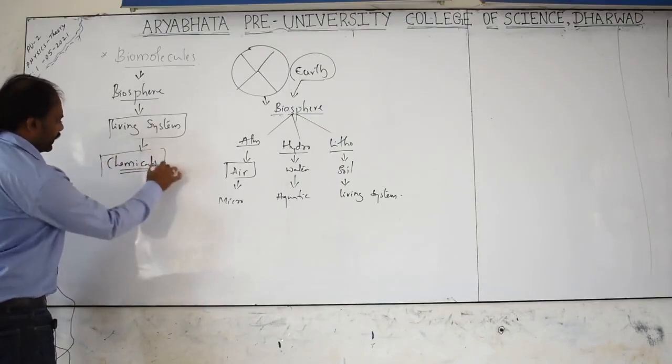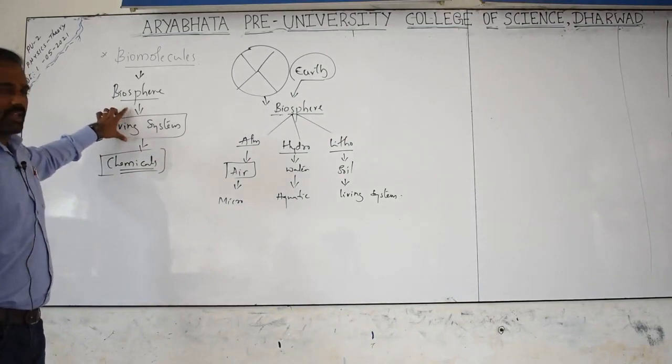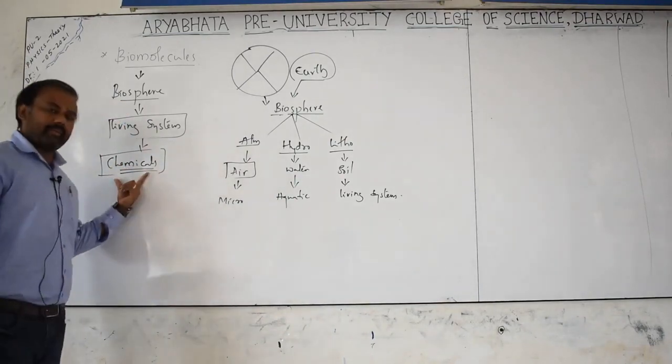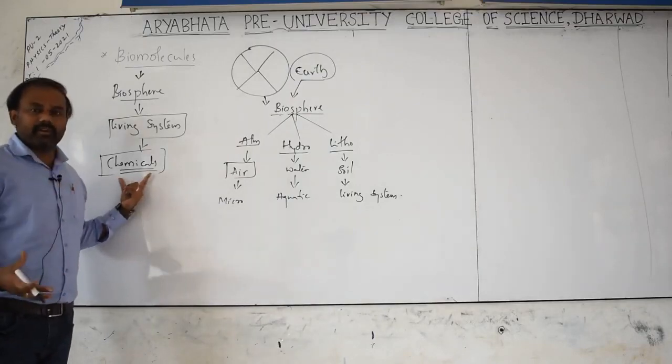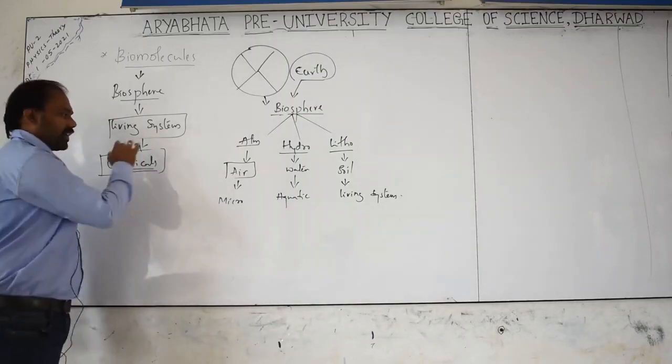Very important point. It may be the same chemical or different combinations of chemicals.